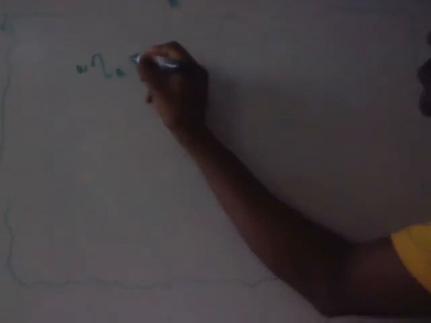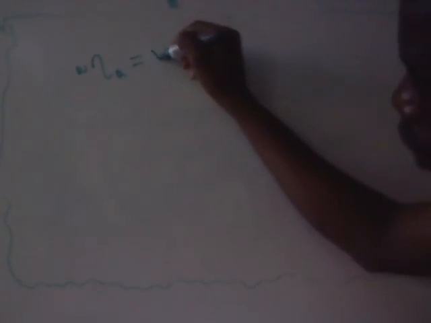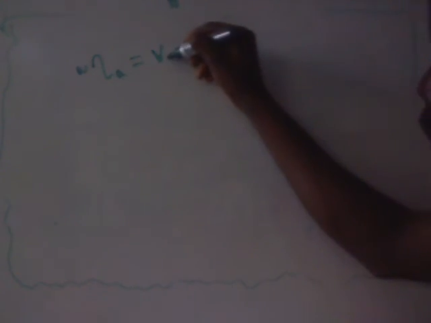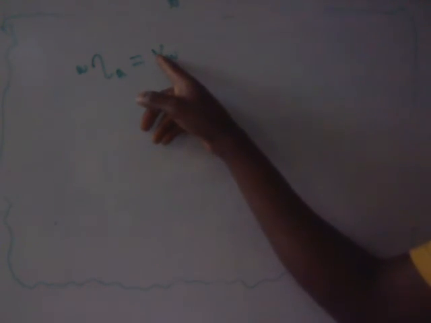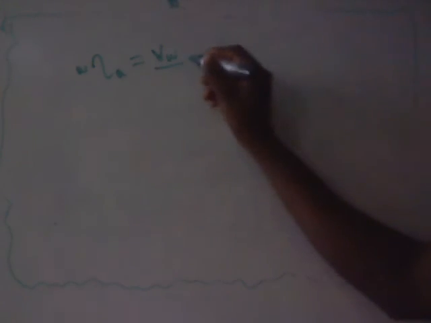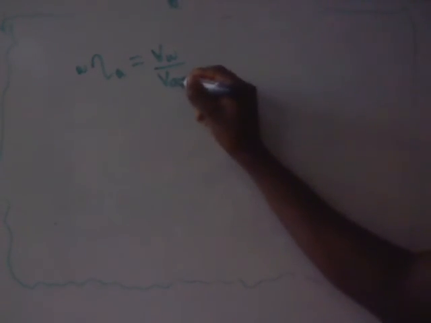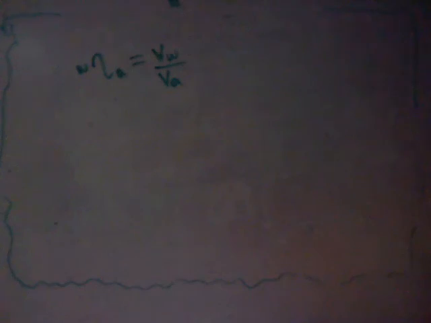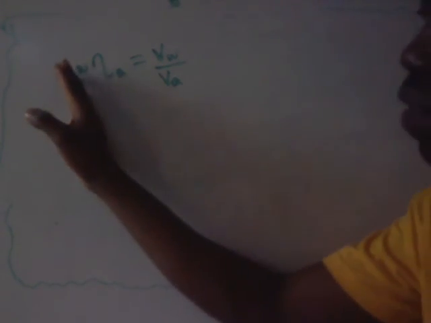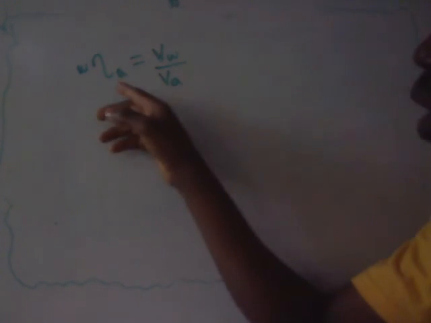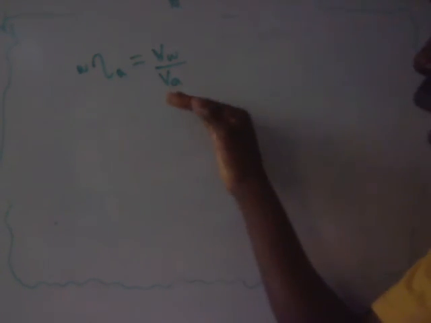So once you have that, it now equals, let me show, the speed of the light in water. I'm using v to represent speed, subscript w. The speed of the light in water, v subscript w, all over v subscript a, the speed of the light in air. So the left hand side will always be at the numerator, while the right hand side will always be at the denominator.